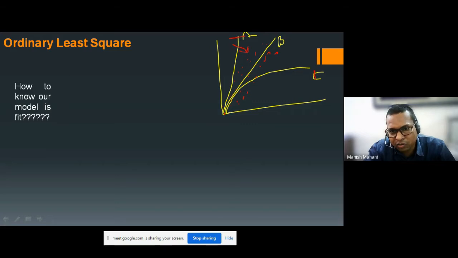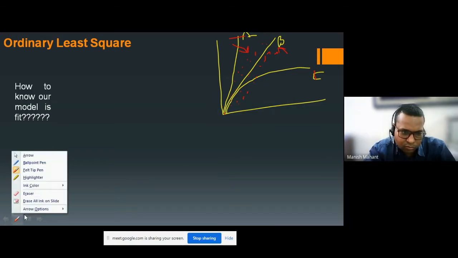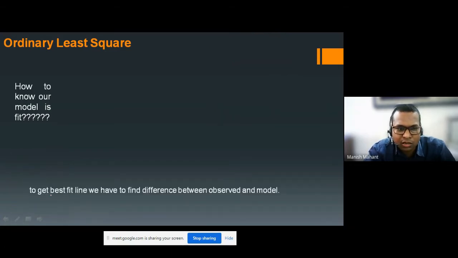Whenever our slope or line passes in between the scattered dots, we can say that our model is a fit one. To get the best fit line, we have to find the difference between the observed value and the model value.